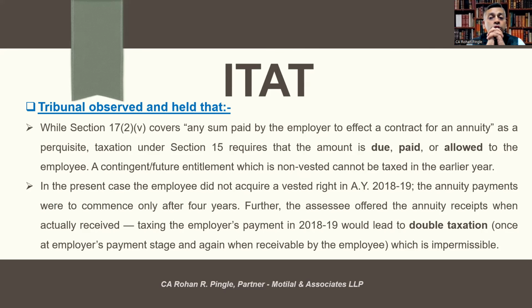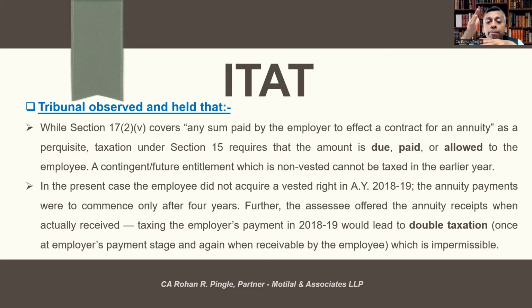Let's understand what the tribunal observed and held. While Section 17(2)(v) covers any sum paid by the employer to effect a contract for an annuity as a perquisite, taxation under Section 15 requires that the amount is due, paid, or allowed to the employee. A contingent or future entitlement which is not vested cannot be taxed in the earlier year.